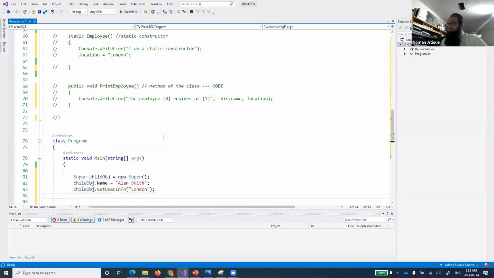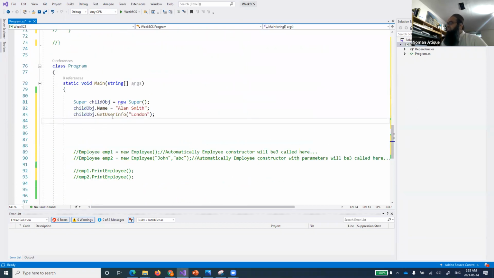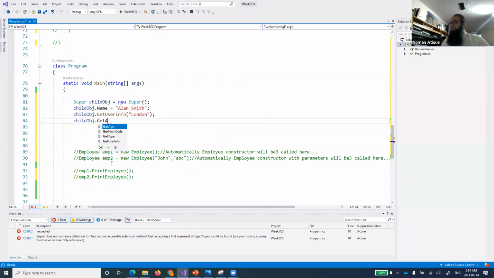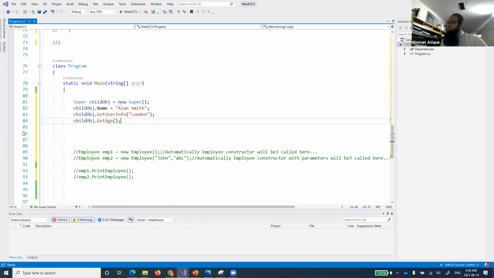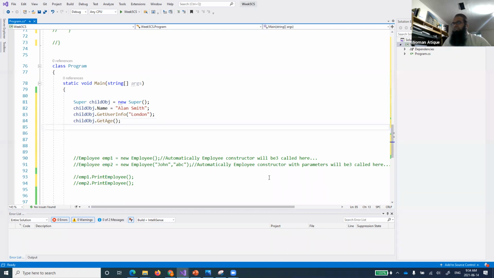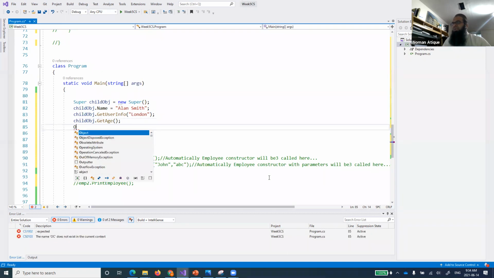If it is a public member, of course I can always access that. So child obj dot get age, I can call this get age function as well, because I want to print the age as well. Now let's run that one and see what will happen, and we'll just change its shapes a bit.